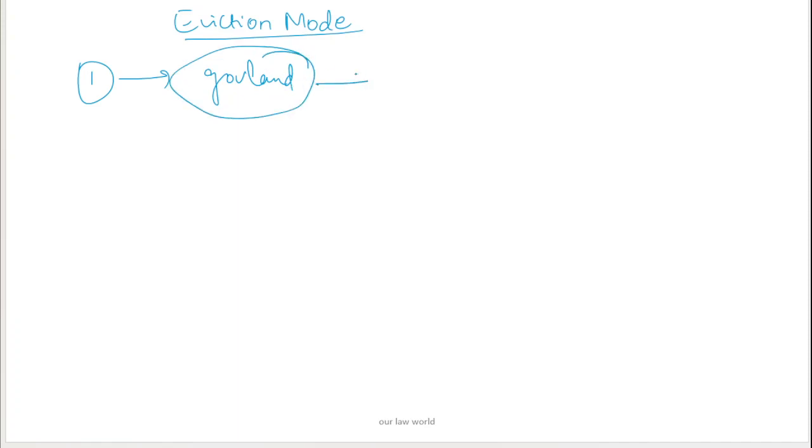So this is the scenario. Now let us know the eviction mode. Suppose a person has occupied unauthorizedly government land which is kept for public purpose like a park. What is the process of eviction? How is the person evicted from that unauthorized land? First he will be served a notice, and if he still refuses and does not vacate the land, then an inquiry will be done.